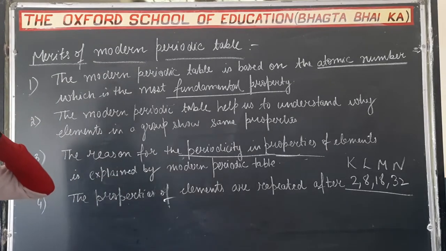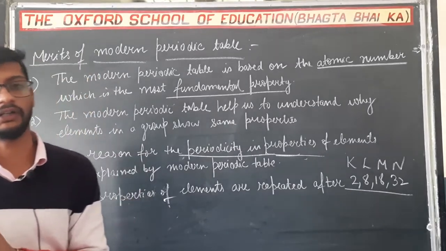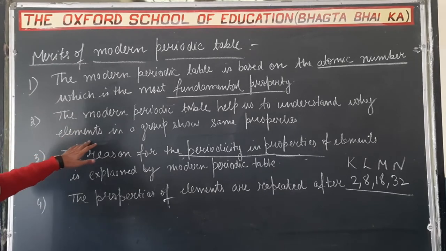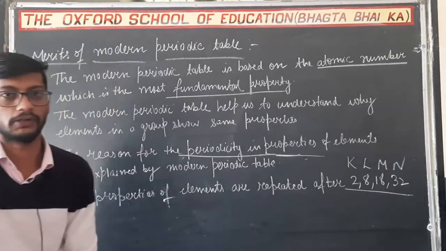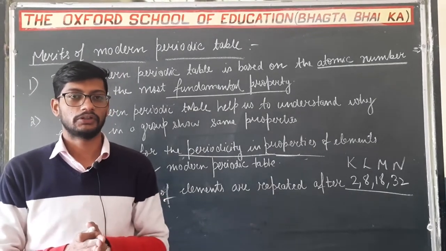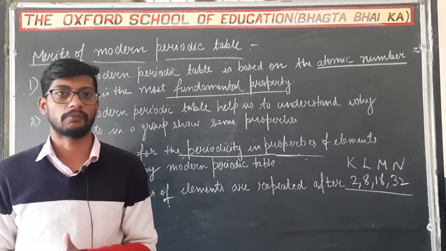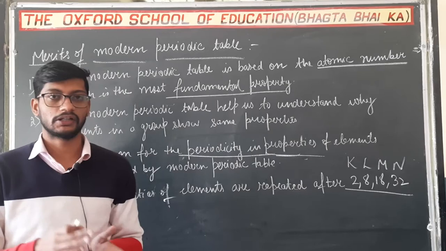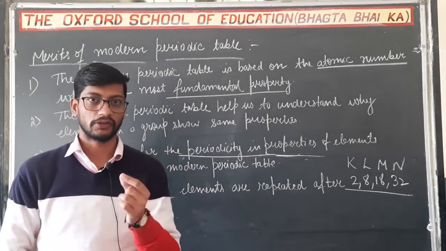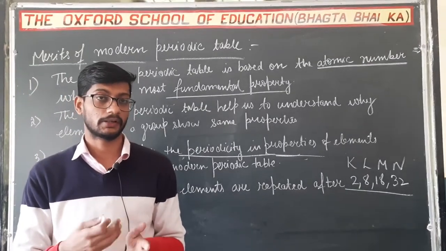Again, the first property is the modern periodic table is based on the atomic number, which is the most fundamental property of any element. Second, the modern periodic table helps us to understand why elements in a group show the same property. So elements in the same group show the same properties, but elements in different groups show different properties, because the elements placed in different groups have different electronic configuration. If the electronic configuration of elements is the same, it means that their property is also the same.